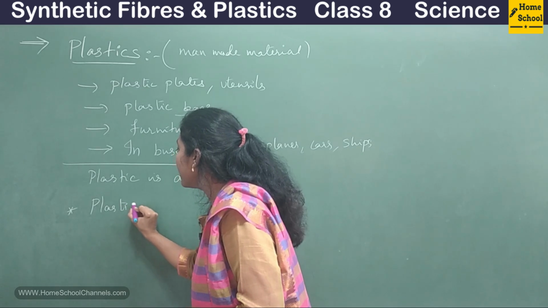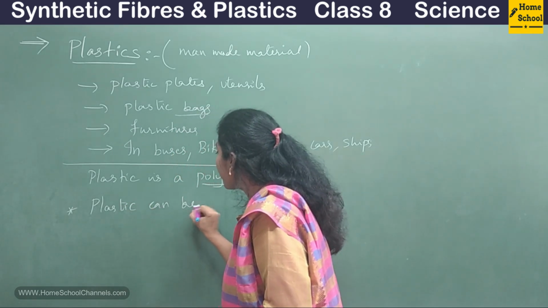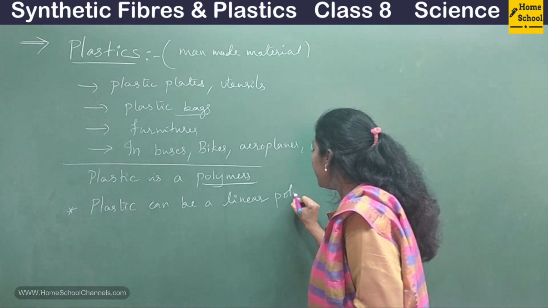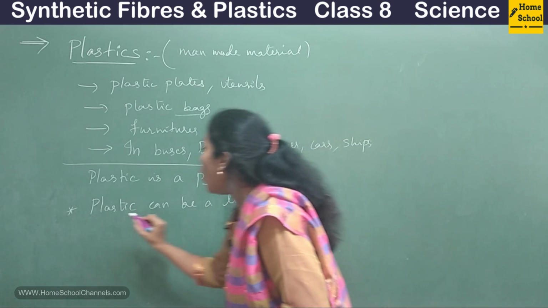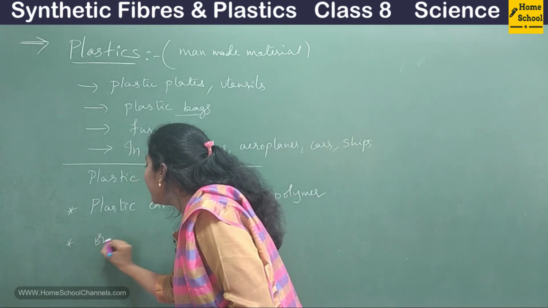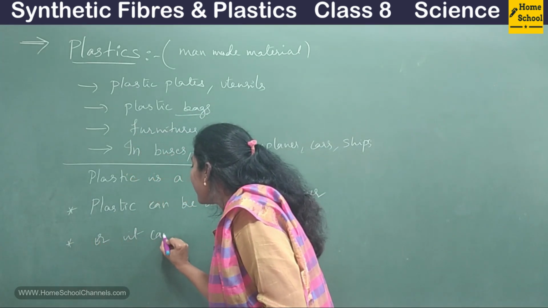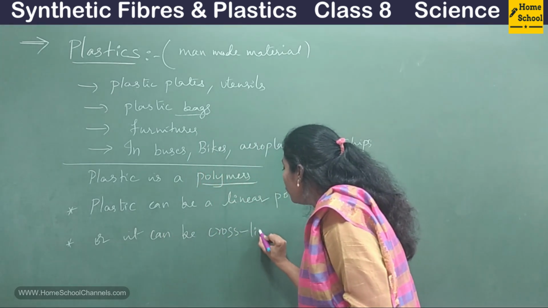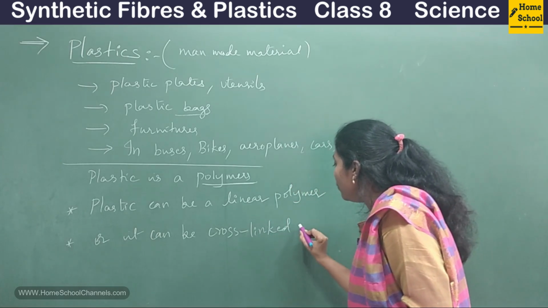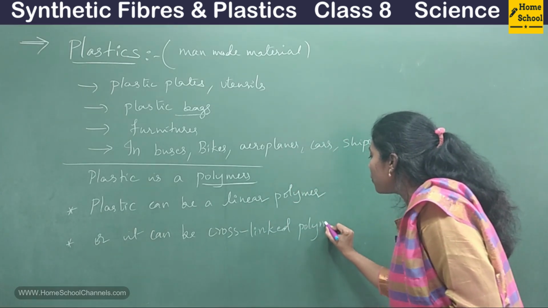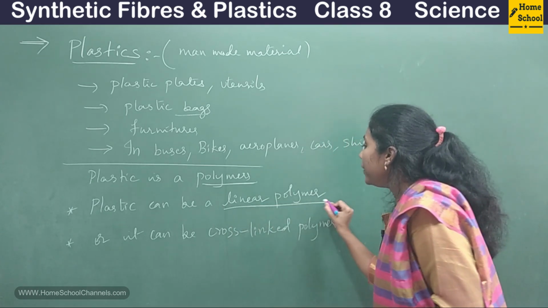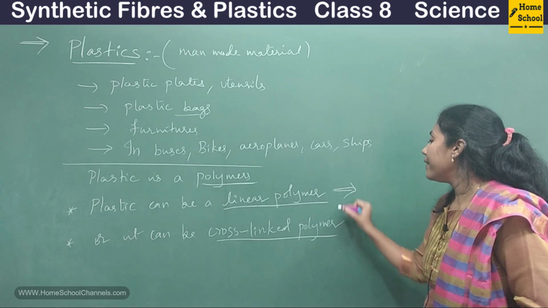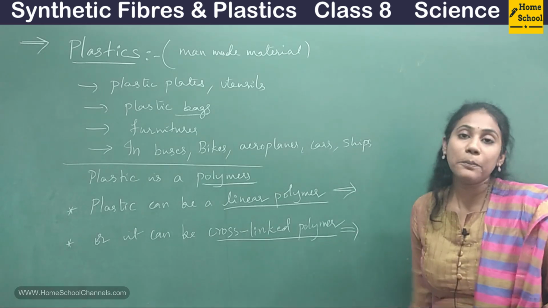Plastic can be a linear polymer, or it can be a cross-linked polymer. See, new words I am introducing to you. Linear polymer, cross-linked polymer. So try to understand what you mean by linear polymer and what you mean by cross-linked polymer.